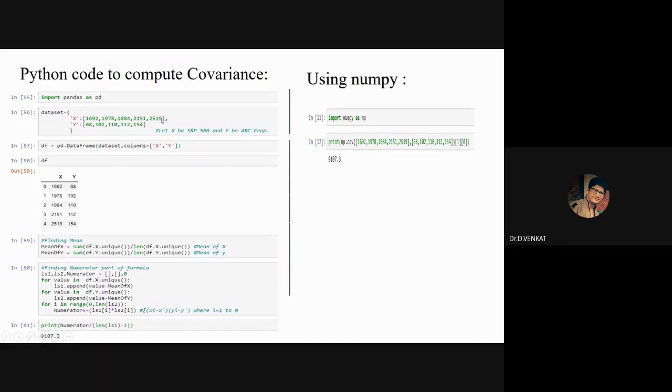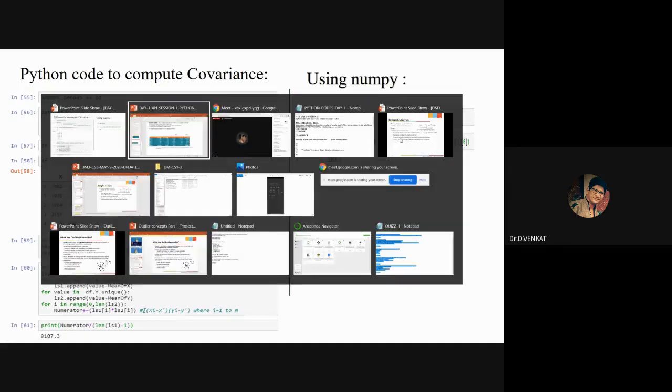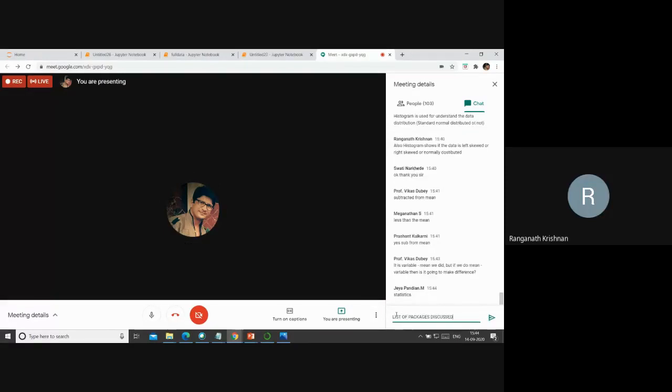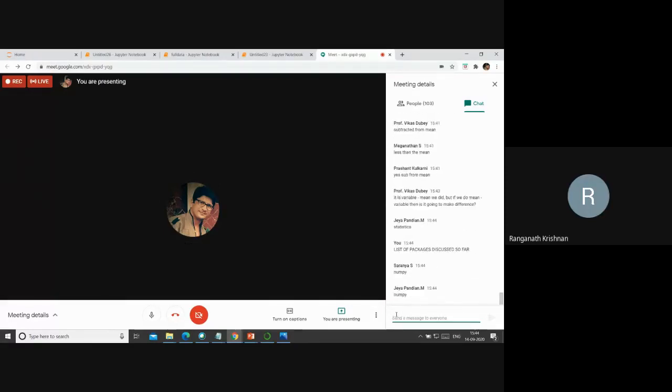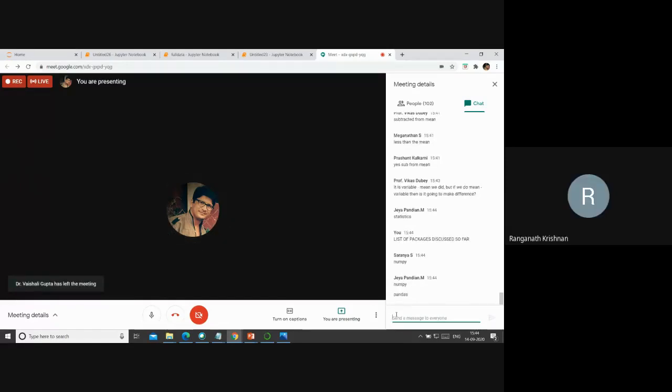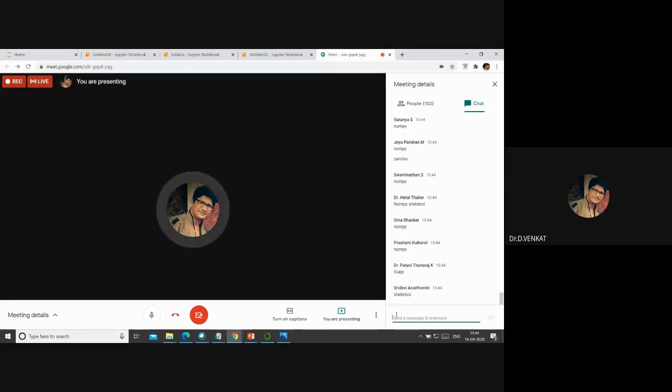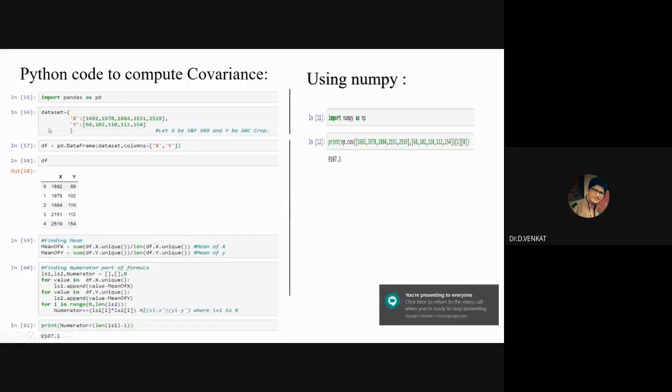You see here, so far we are talking about 3 packages. What are the packages we discussed so far? Quick chat. What are the packages we have discussed so far? List of packages. Can you please respond, participants? Statistics, okay. NumPy, okay, very good. Pandas, good, excellent. SciPy, very good, Dr. Palani. Super, excellent. Good. So this pandas is useful for dealing with the data, looking at different data frames. I will show an example and then I will do.